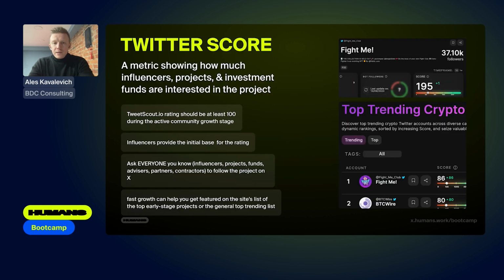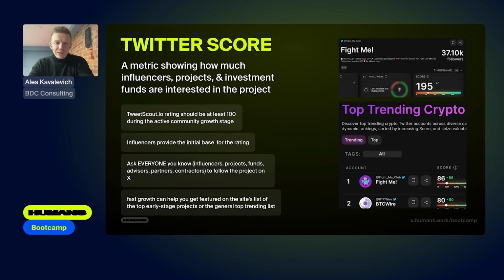Twitter score, for those who are not yet familiar with this metric, is the most important metric for those who more or less professionally invest in NFTs or NFT collections and Web3 projects in general. This metric shows how many trusted accounts are subscribed to your Twitter profile and thus allows you to determine how trustworthy your project is. This metric, as you understand, is quite difficult to scalp, simply because, let's say, Vitalik Buterin will not subscribe to the Twitter of some other scam or obscure project, right? And his subscription will add you a lot of points within the framework of this metric.